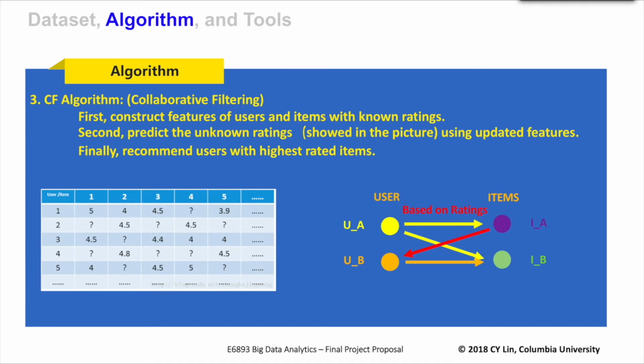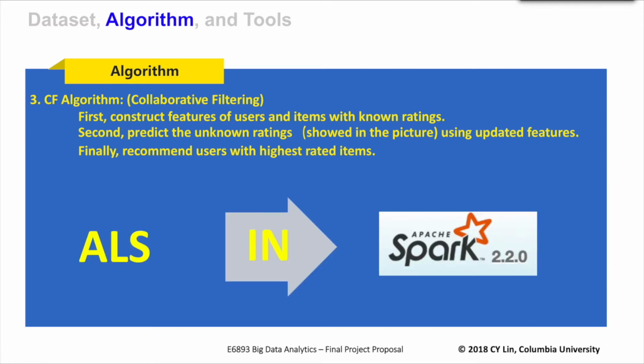And this is our last algorithm. This is a collaborative filtering algorithm. First, we must construct features of users and items with known ratings, and then we predict the unknown ratings with the updated features. And then we can recommend users with the highest rated items. Here we use ALS in PySpark to run the collaborative filtering algorithm.